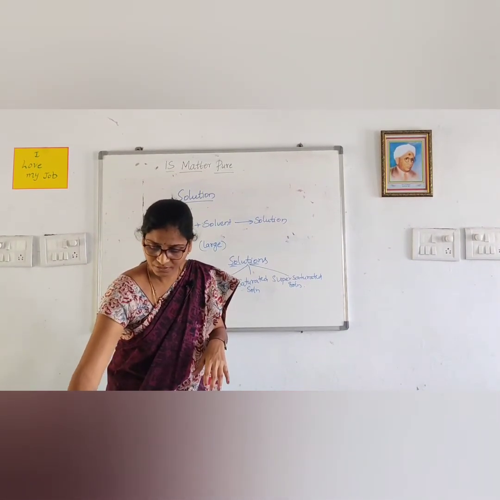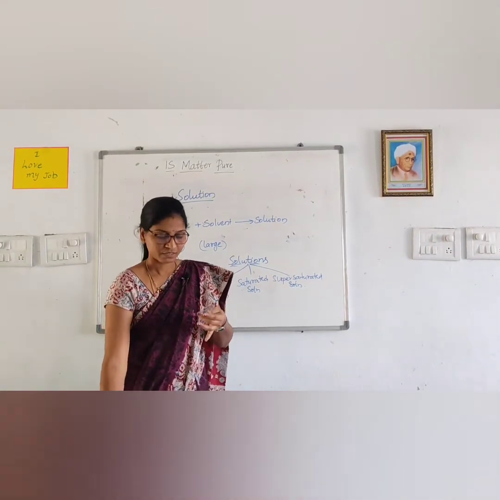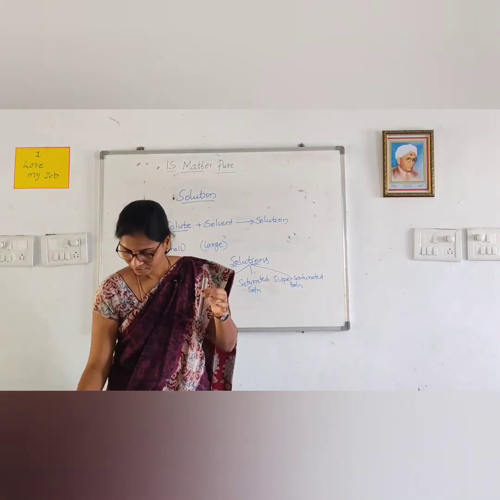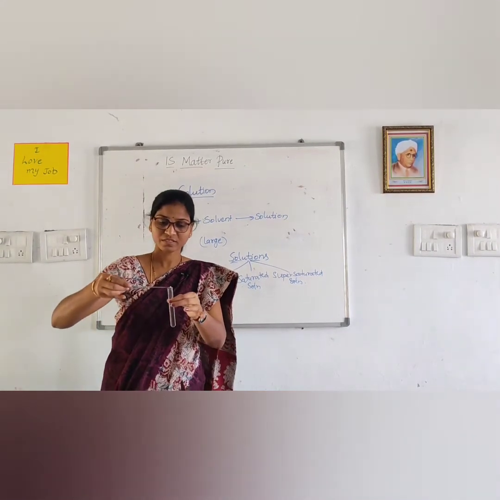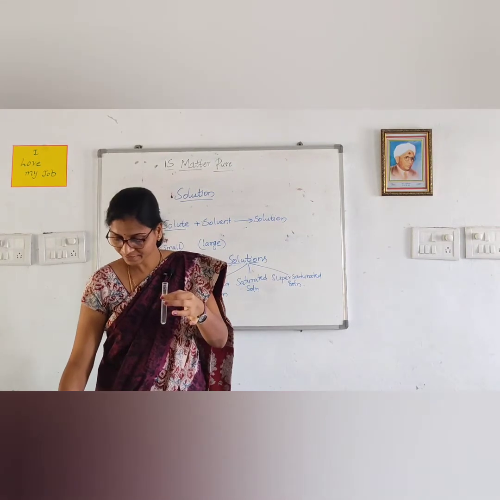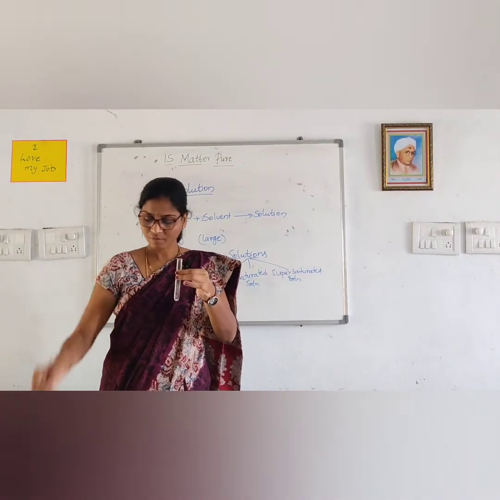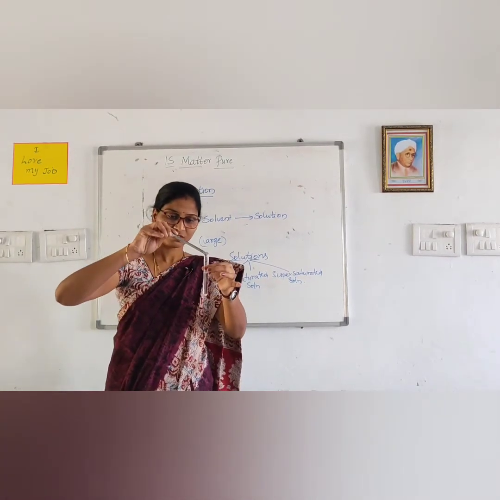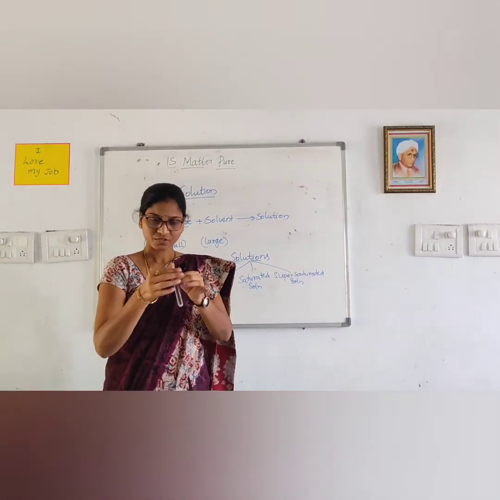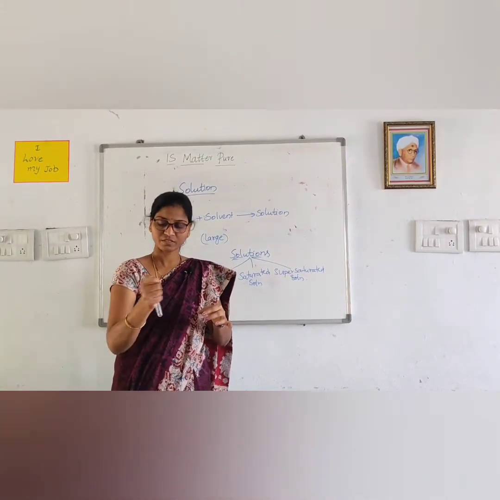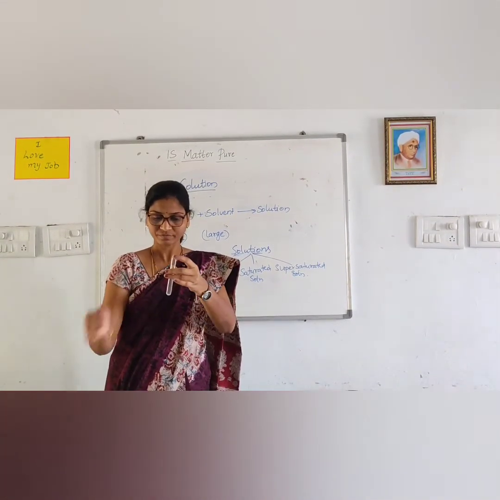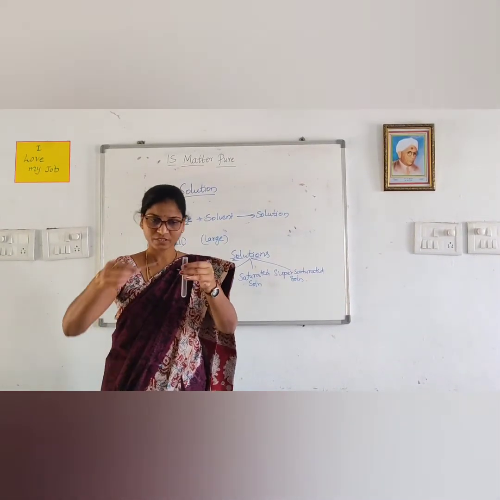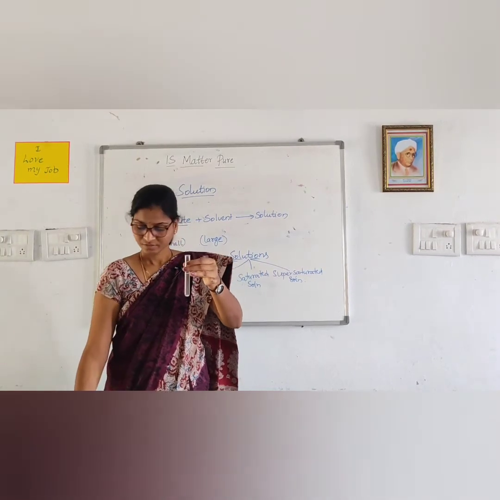In the third test tube, we have taken the same amount of water. To this, we are adding the salt, that is the solute. More amount of the solute we are adding into it. See, if we want to dissolve it like this, when we are dissolving this solute in the water, what is happening?